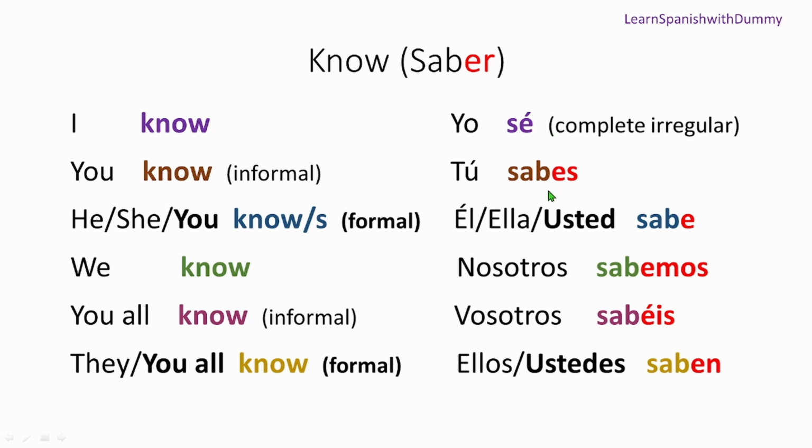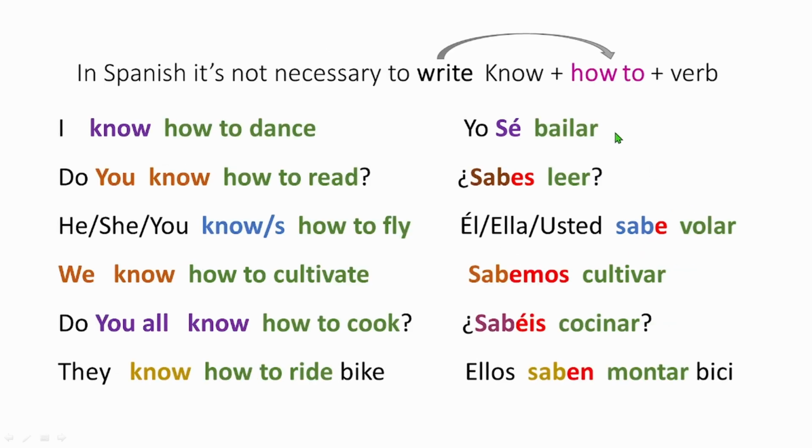If you say you know how to dance, just say sabes bailar. It's not necessary to put tú, yo. Just in the third person and the last one, because you have two possibilities, they and you all, and here three, he, she, you, you can put it. Even that is not necessary if you know the context about whom you are speaking, you can just say sabe bailar.